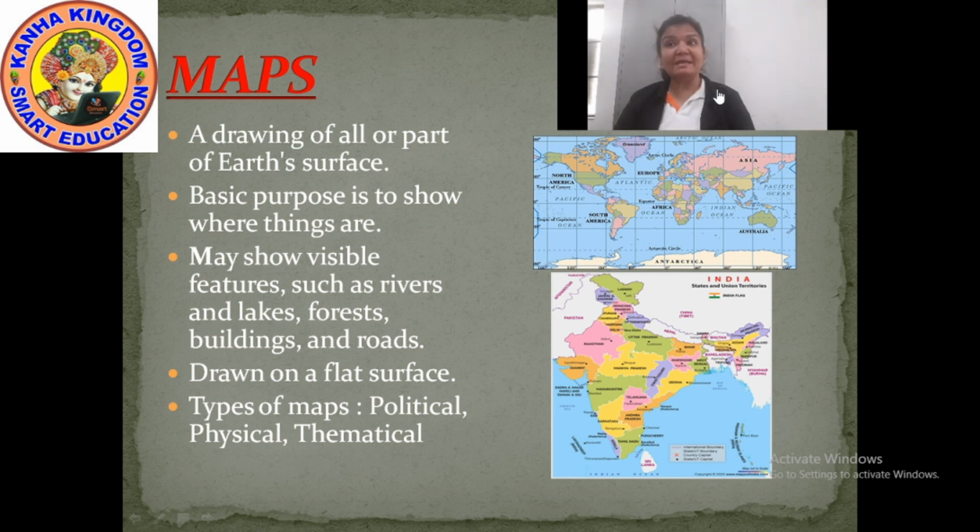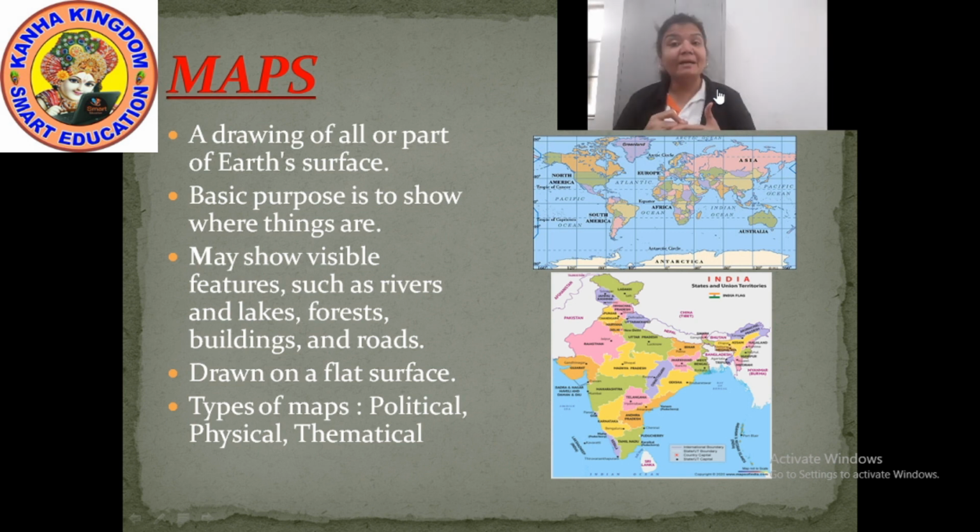The basic purpose is to show where things are. If you want to see some temples, mountains, rivers, or which river is situated in which city, these maps help you. Maps show visible features: rivers, lakes, forests, buildings, roads, all such things can be seen on a map.